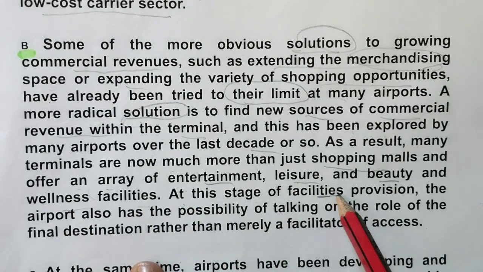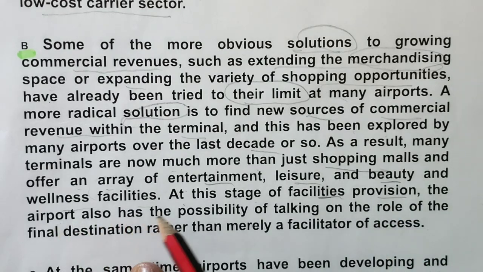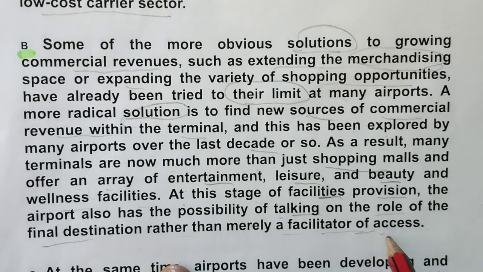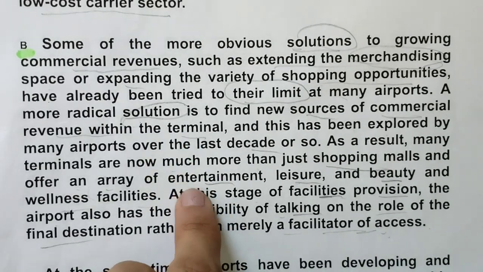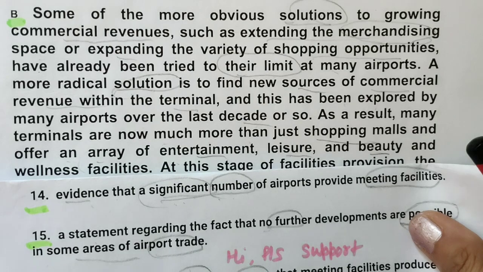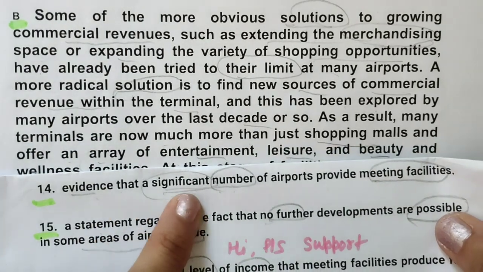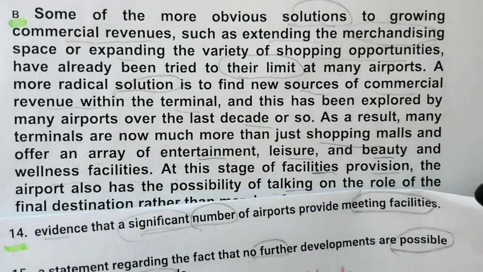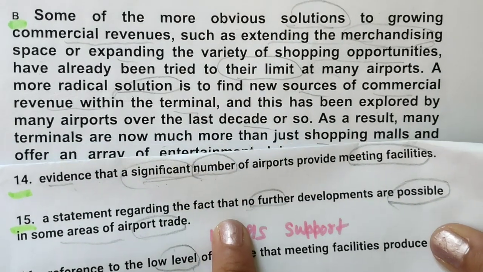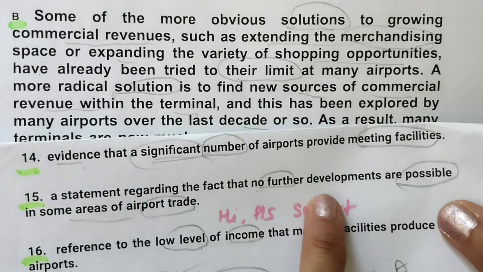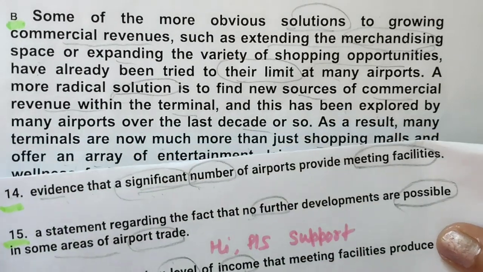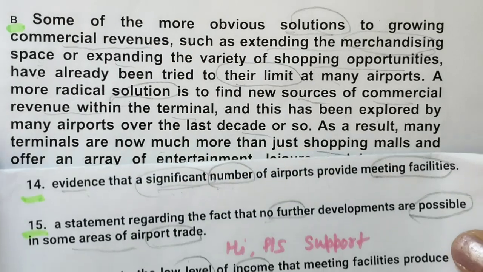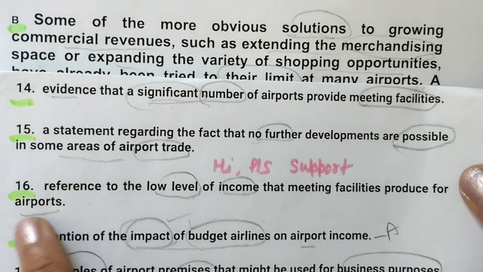At this stage of facilities provision, the airport also has the possibility of taking on the role of final destination rather than merely a facilitator of access. Okay, now we have analyzed it. Now I am showing you the full options. Evidence that a significant number of airports provide meeting facilities. Meeting facility is not there. A statement regarding the fact that no further developments are possible in some areas of the airport. Okay, further development, are they talking? No. Okay, next one is